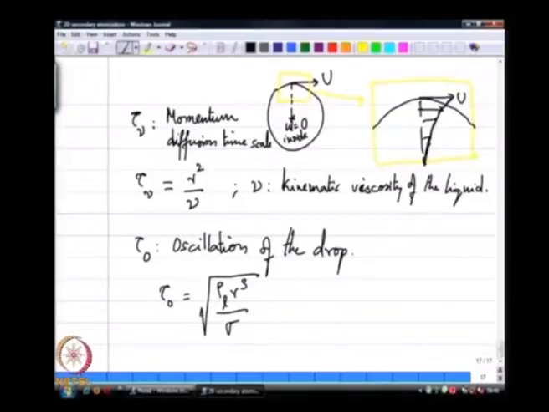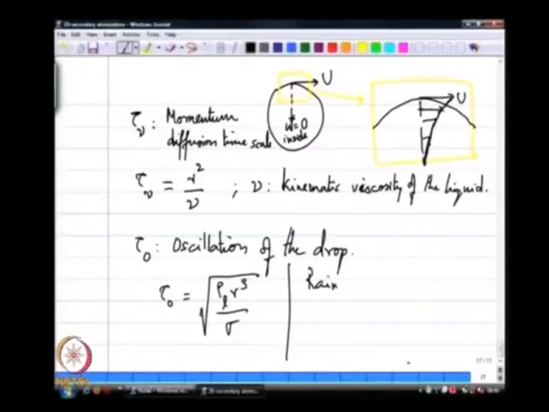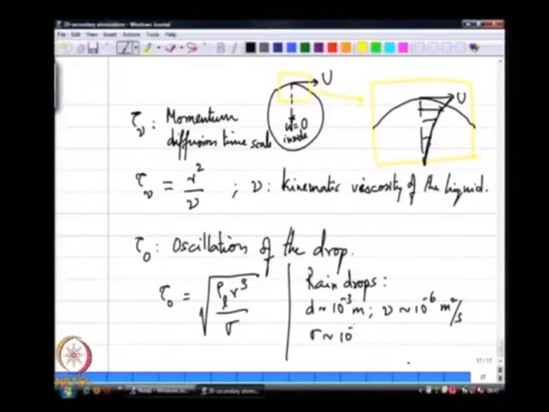So, let us take our raindrop, just estimate these three time scales. So, we said a raindrop, these three time scales. These were the values that we had.